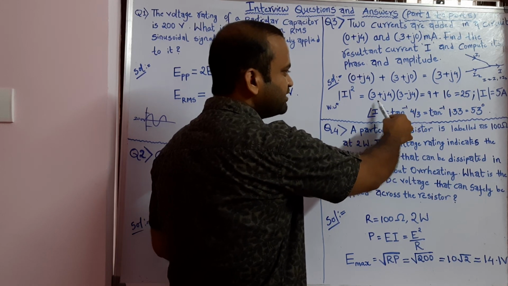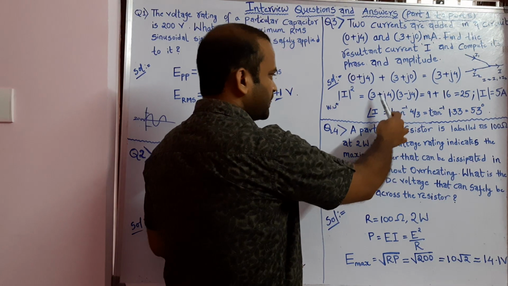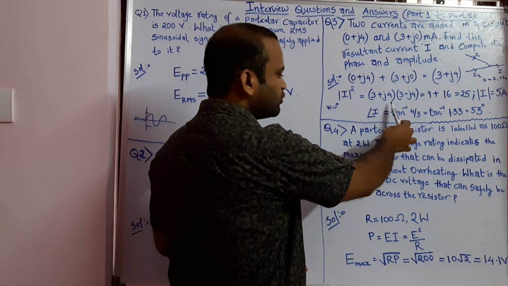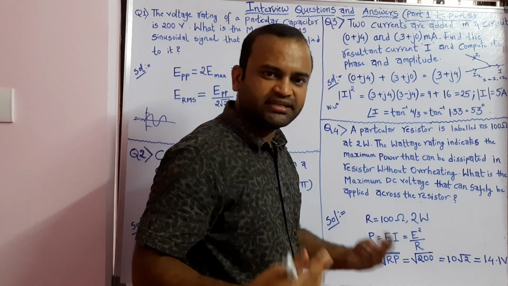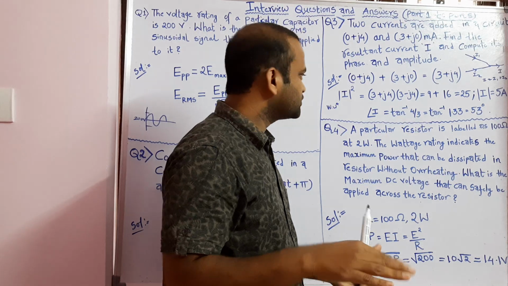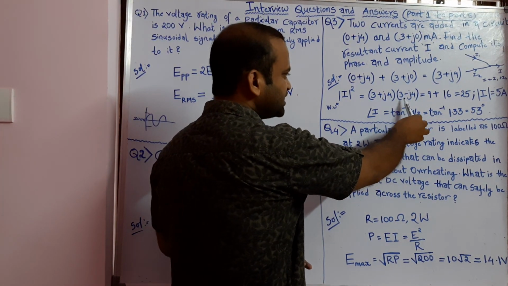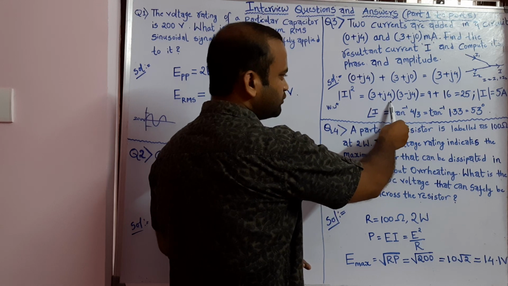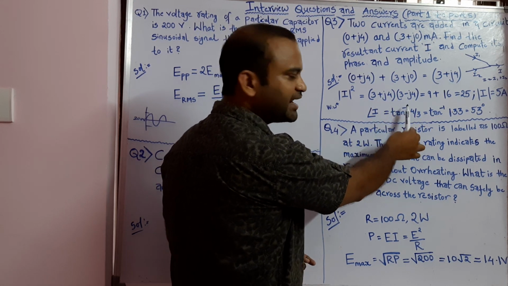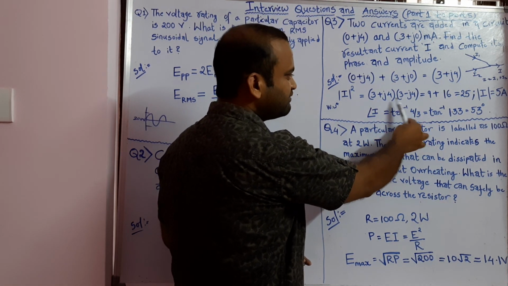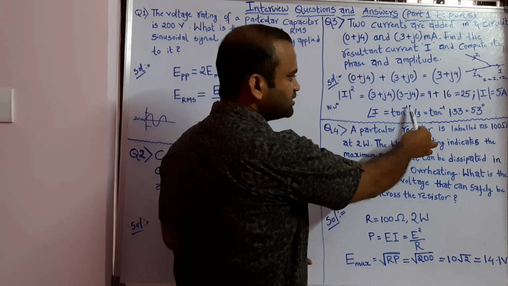So its conjugate is 3 minus j4. So 3 plus j4 and its conjugate value 3 minus j4, you multiply with each other,